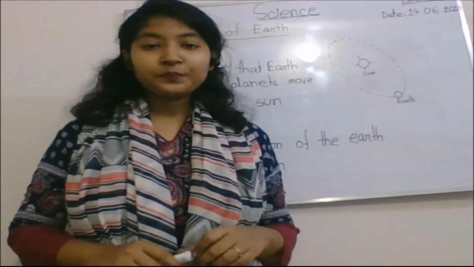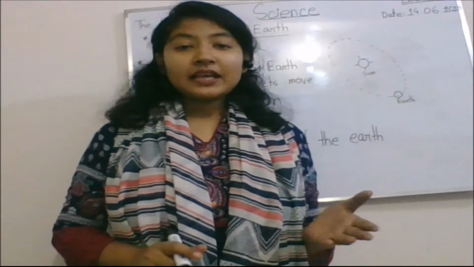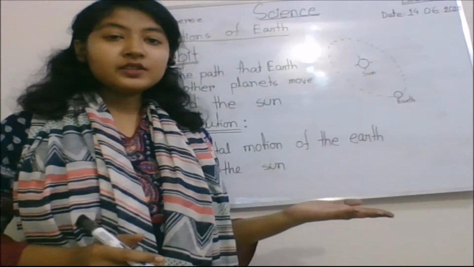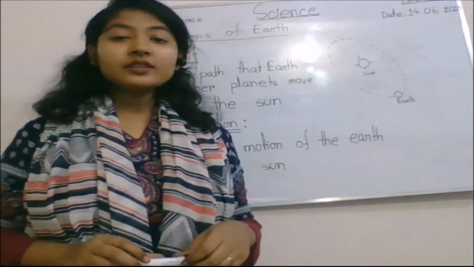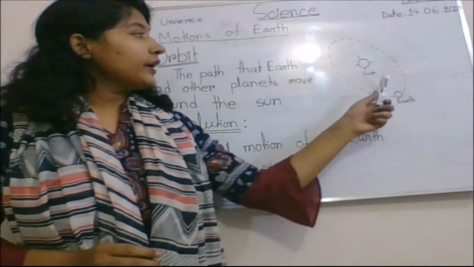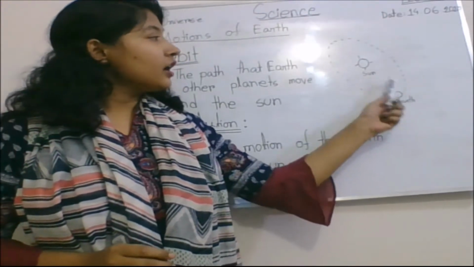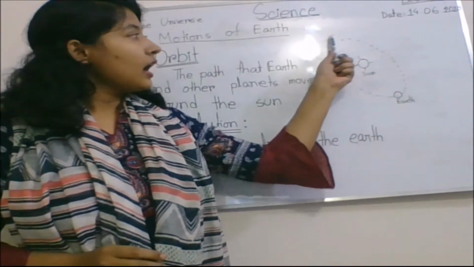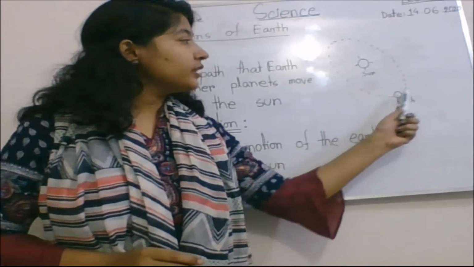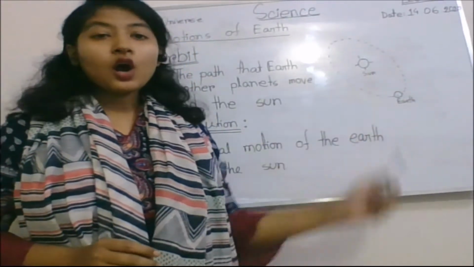What is orbit? The path that Earth and other planets move around the Sun is known as orbit. So if this is Sun and this one is Earth, the Earth moves around the Sun on this path. So this path will be known as orbit.